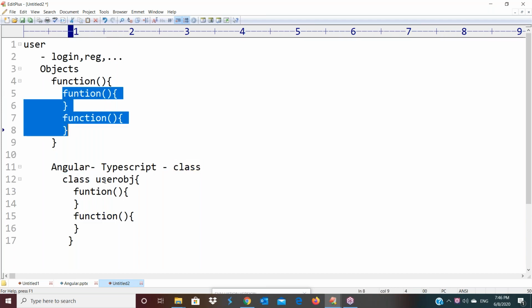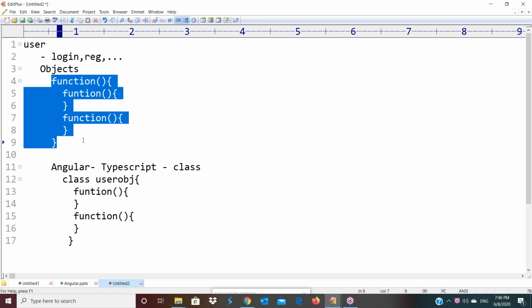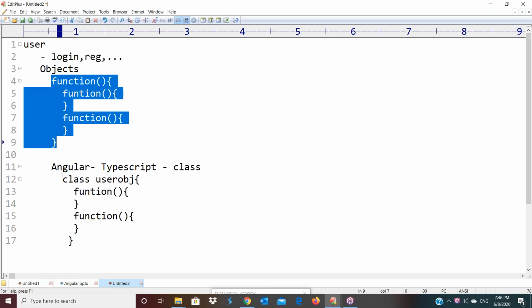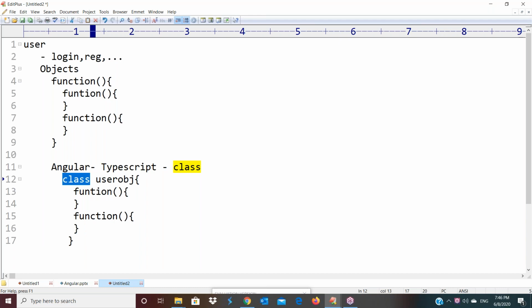Inside every object we have other functionalities, based on the requirement we are creating. Is it clear? This object is created with class or function? This object is created with function, and this object is created with class. This is called modular programming, and this is called component programming. Component programming, that is class programming, is much faster than modular programming. That is the point which I told you. Did you get clarity on this one?